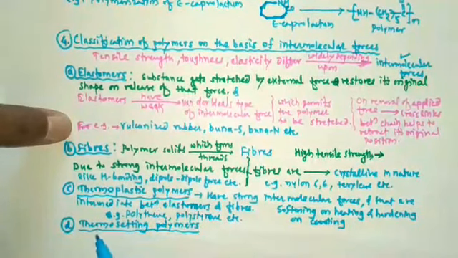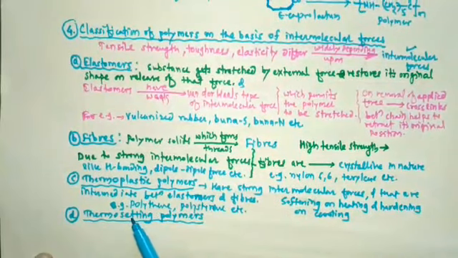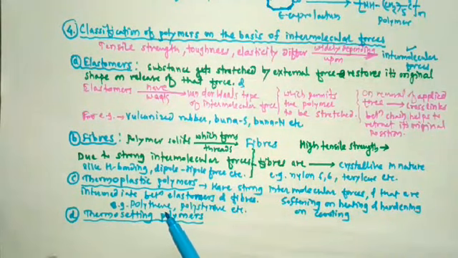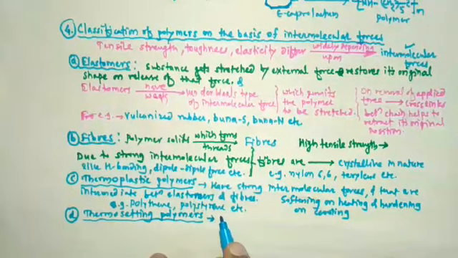Then the last type of polymer in this classification is thermosetting polymers. Thermosetting polymers are rigid polymers.